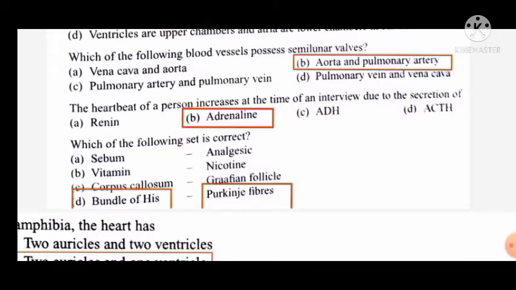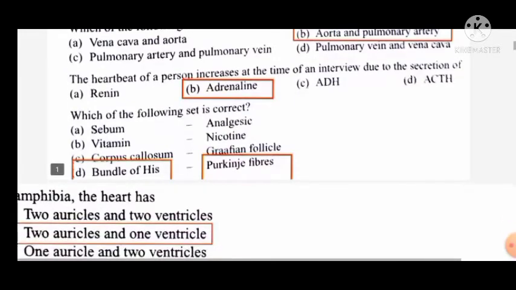Heartbeat of a person increases at the time of an interview due to the secretion of adrenaline. Adrenaline is also called the fight or flight hormone. That's why our heartbeat increases because of the secretion of adrenaline. It is also called epinephrine.